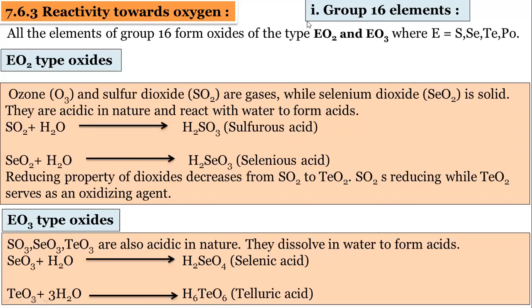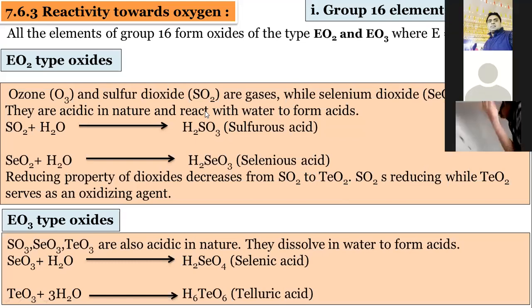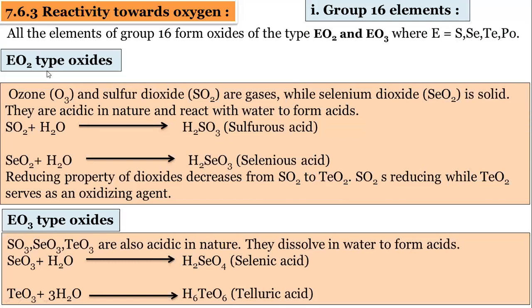Then the next part is reactivity towards oxygen. So all these group 16, 17, and group 18 elements, we will discuss one by one. Reactivity towards oxygen: they form oxides. When they react with hydrogen, they form hydrides. When they react with oxygen, they form oxides. So we will discuss group 16 elements first. Group 16 elements are the oxygen family. So this oxygen family reacts with oxygen.